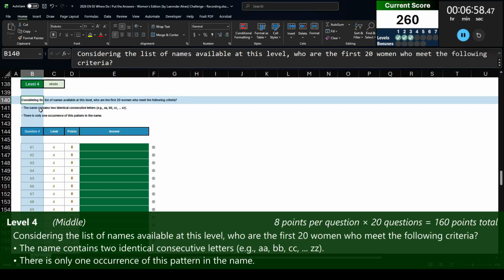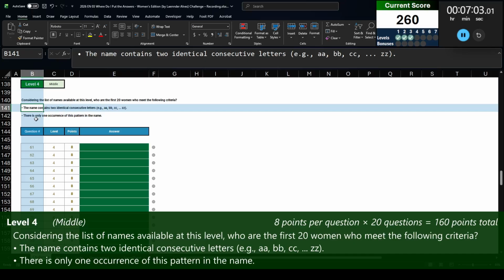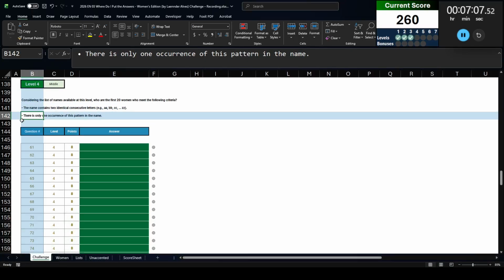Level 4. Considering the list of names available at this level, who are the first 20 women who meet the following criteria? The name contains 2 identical consecutive letters, A, B, B, C, C, all the way to Z, Z. There is only one occurrence of this pattern in the name.